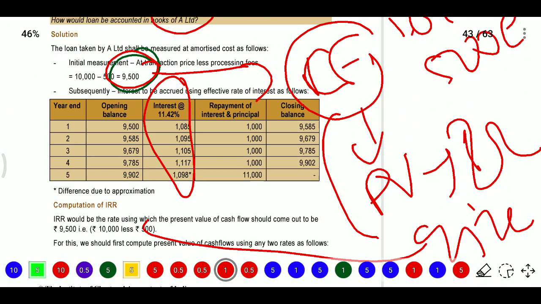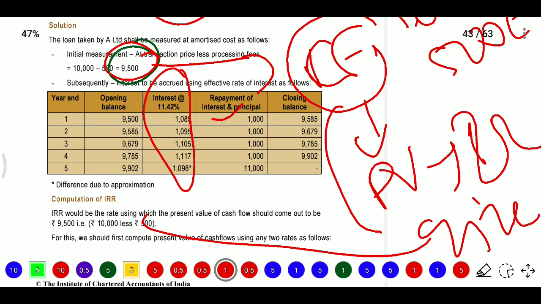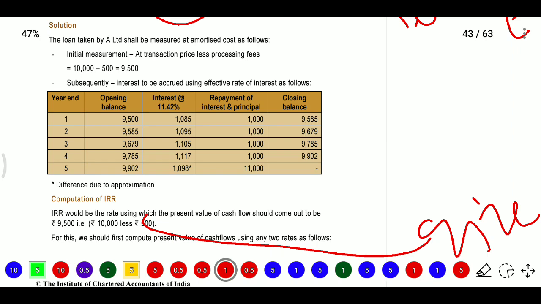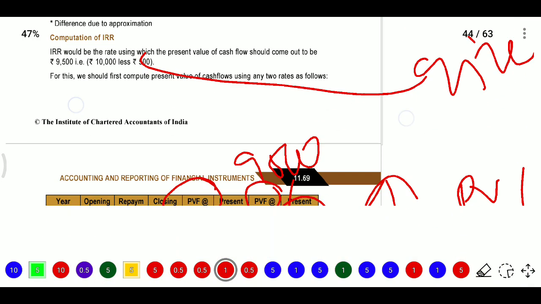So 10 years means 10,000 divided by 10, it will become the 1,000 they are paying every year. Now every year they are paying means it is deducted, it is added. So for effective interest we will add back. So firstly this is A, this is B and this is C. So here closing will be got by A plus B minus C, we will get the closing balance.